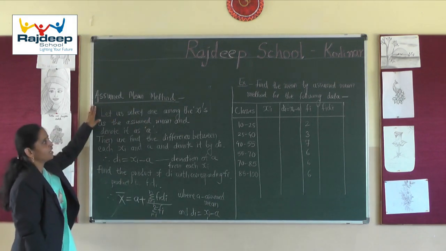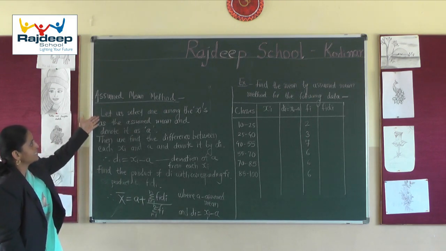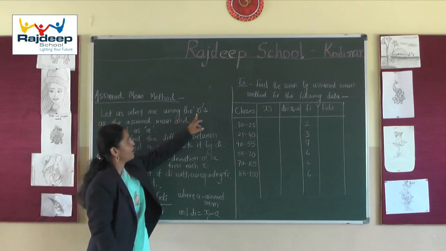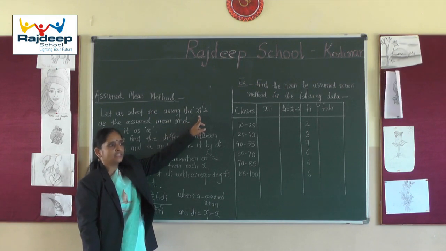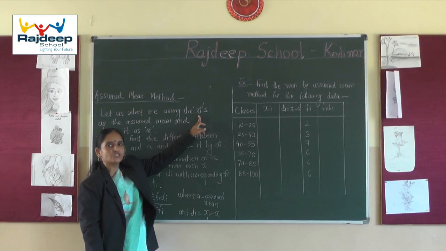In this method, what we have to do is select one among the xi. What are xi's? Those are the class marks that we have already calculated in the direct method also.